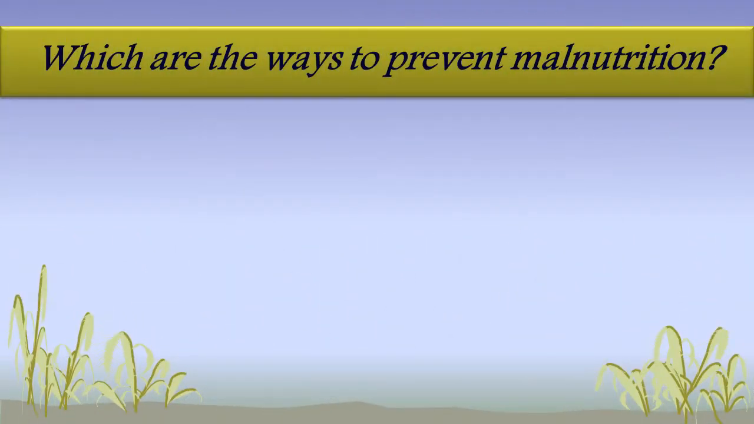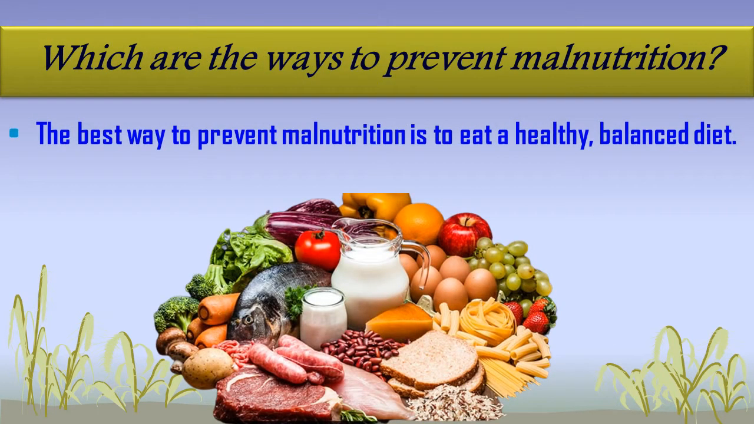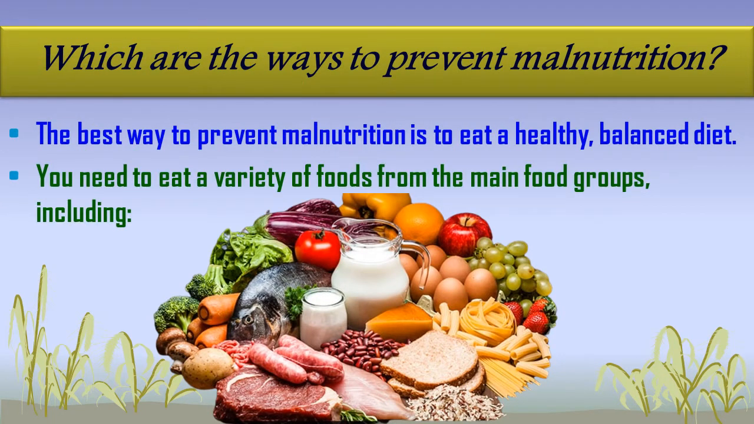Okay, so next question is, which are the ways to prevent malnutrition? Students, the best way to prevent malnutrition is to eat a healthy, balanced diet, and you need to eat a variety of foods from the main food groups, including dairy items like milk, curd, paneer, and we can eat eggs and protein also. The food which contains protein, we should eat fish, eggs, meat, and lots of fruits and vegetables we should include in our diet, so that our diet will be a healthy and balanced diet, and it will prevent malnutrition.